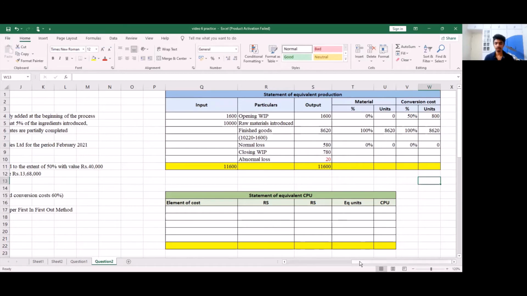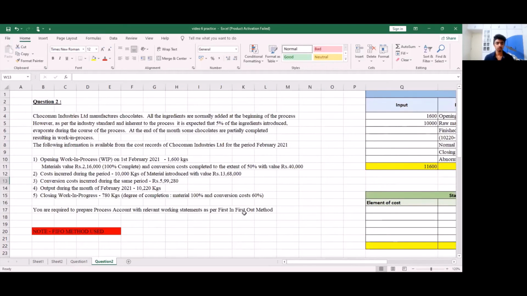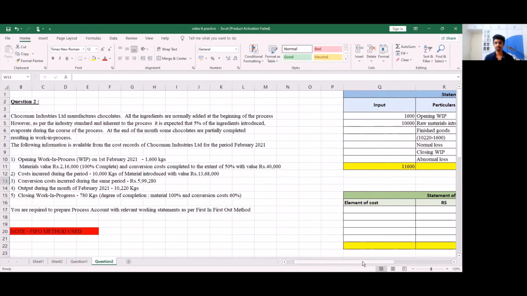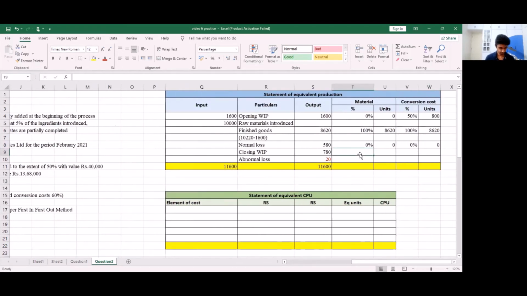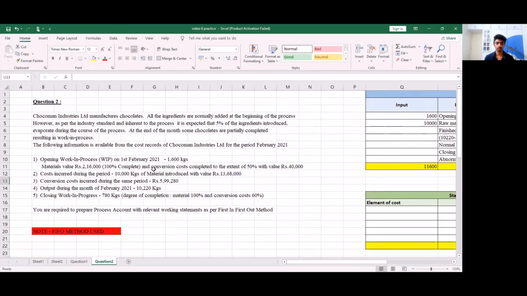Next, we have our closing work in progress. For closing work in progress, we have been given degree of completion, materials 100%, and conversion cost 60%. We take these figures as it is for our closing work in progress. So remember well, while calculating opening work in progress equivalent production, we take 0 and 50 because 100% work has already been completed and 50% work has been completed, which means this year 50% work is left.